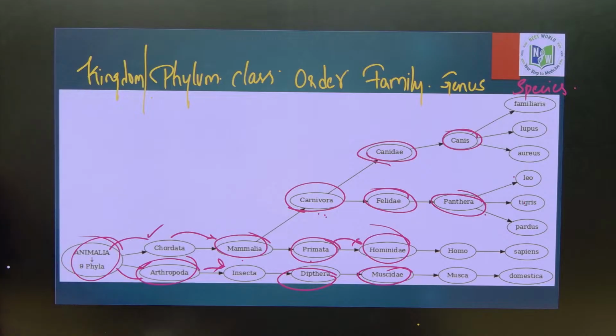Then we can go for objective practice. Note it down carefully under each taxon. I am giving you this much time because this is that important from the entire chapter.